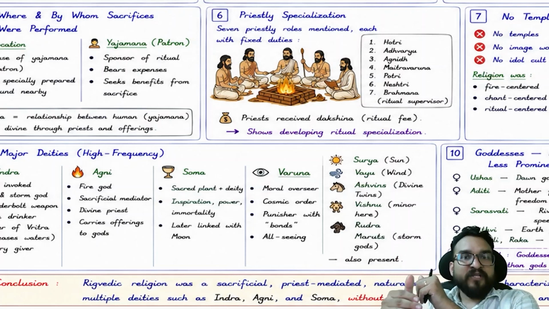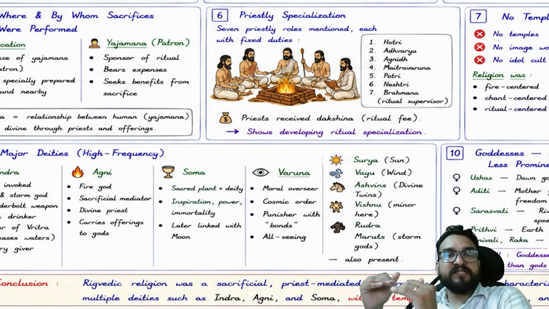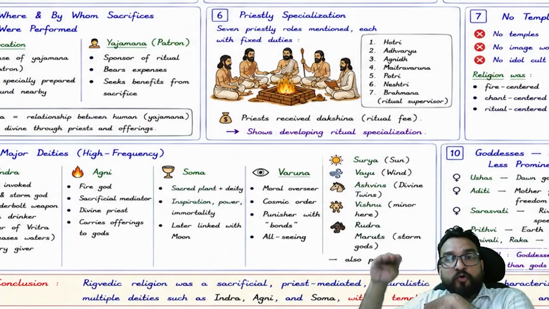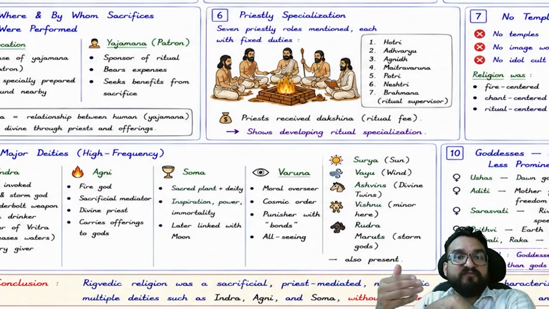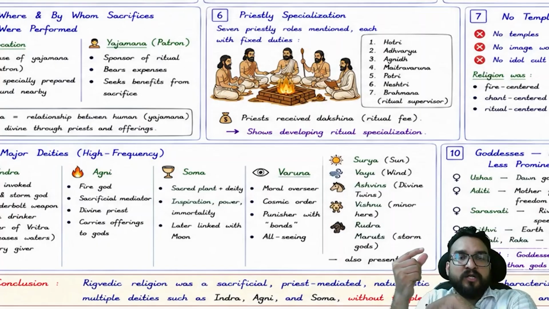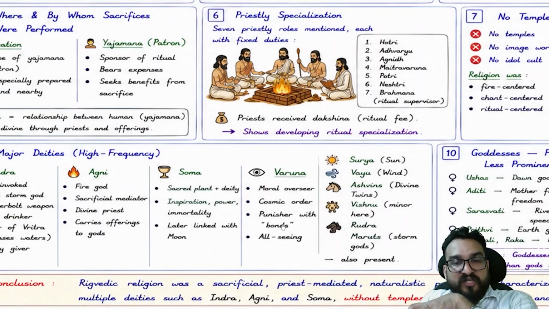Good word, right? So Varuna is a god who is an asura, who is the god of calmness, the god of flow, right? Maintaining the flow, calm, wisdom. So Varuna you will be finding like this. And there is a word with respect to Varuna, that he is the god of maintaining Reeth, or Rita, right? So Varuna: moral overseer, cosmic order god, punisher with bonds, all seeing, all pervasive.